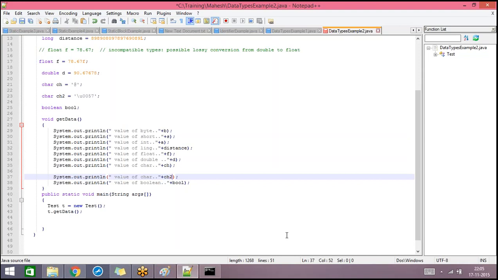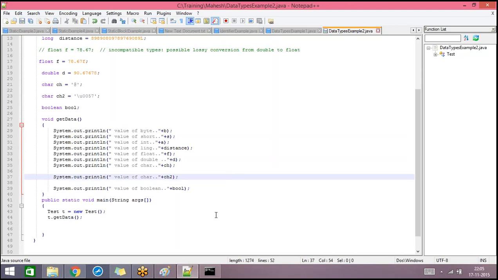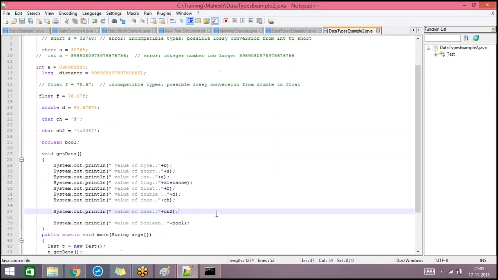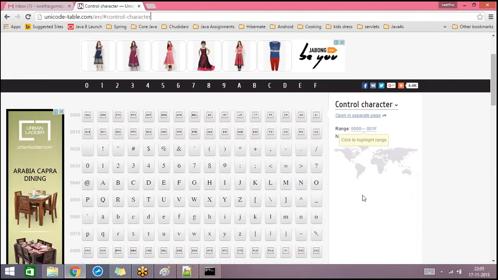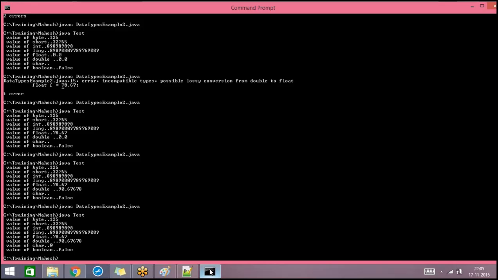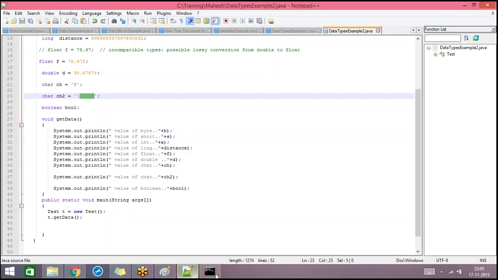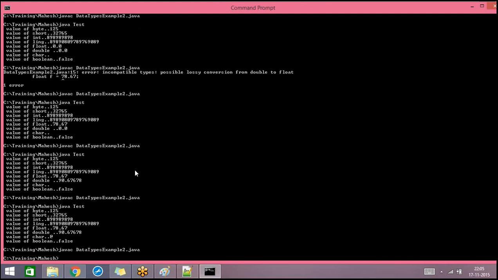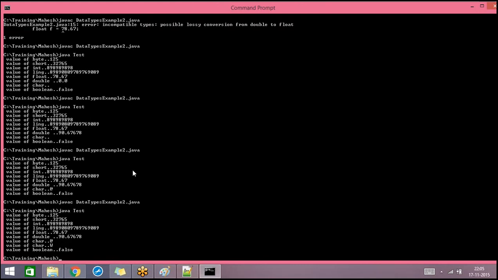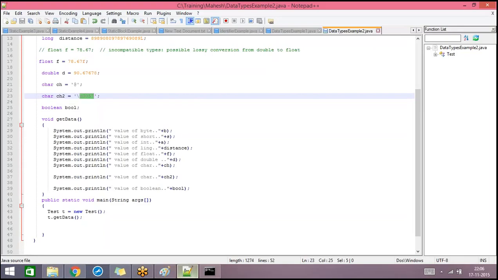We can mention the character directly, or otherwise we can mention the corresponding Unicode of that particular character also. Every character will have a specific Unicode, and you can check the Unicode value for all the characters in this link. Now just print the value of ch and ch2. If you observe, the value of ch2 is W.